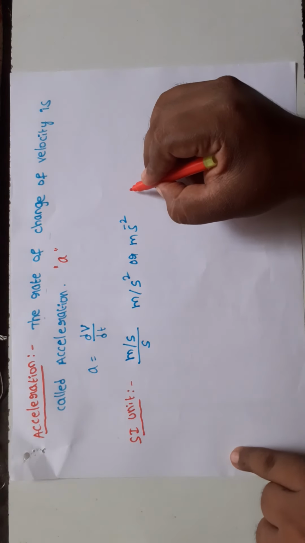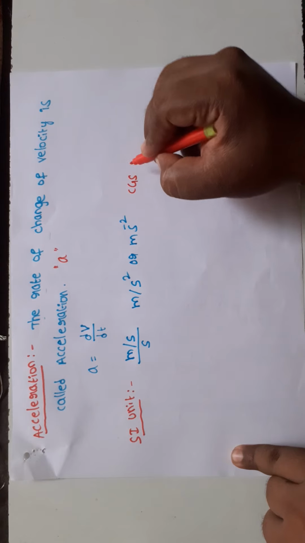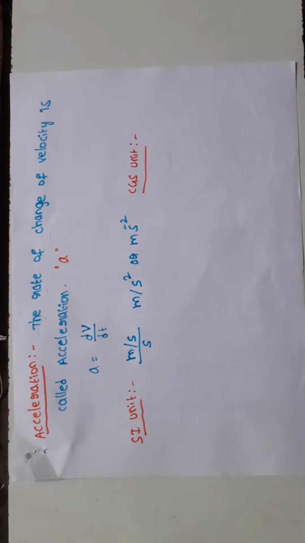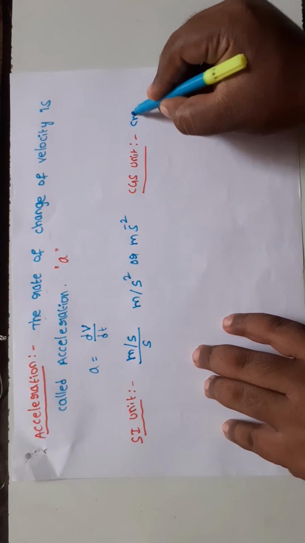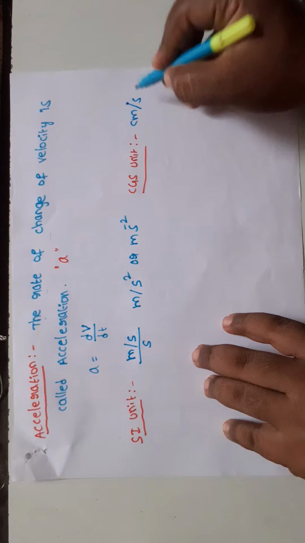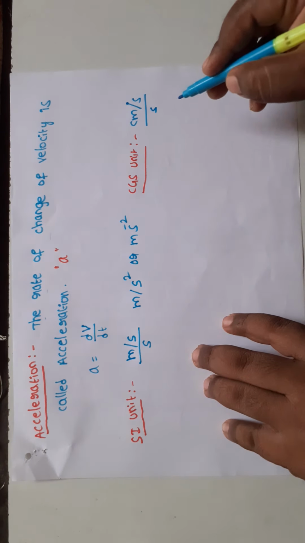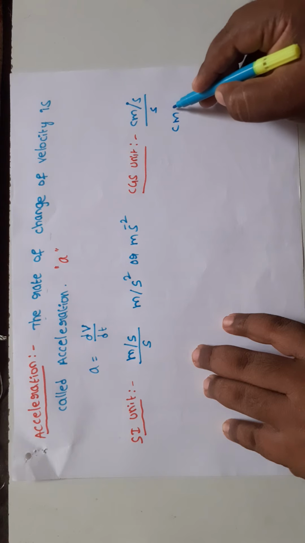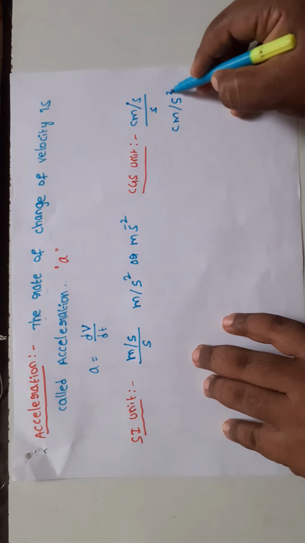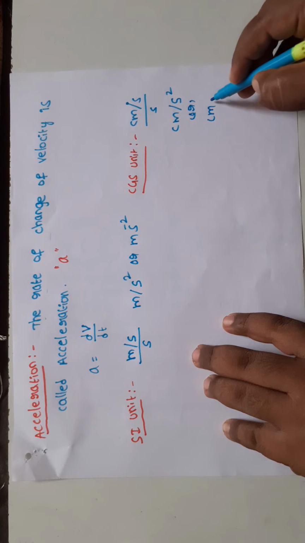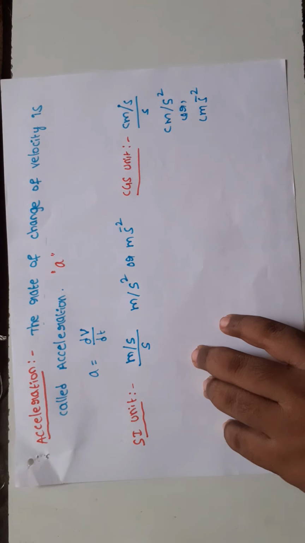Next, CGS unit. What is the CGS unit of velocity? Centimeter per second on the numerator, on the denominator second. So centimeter per second square, and also we can write it as centimeter second power minus 2.